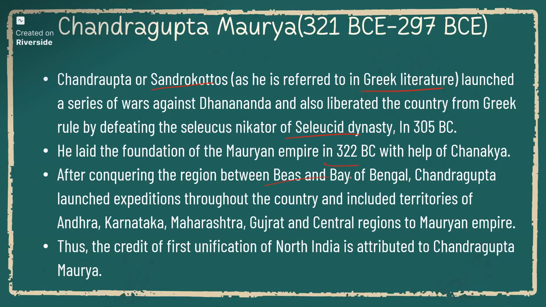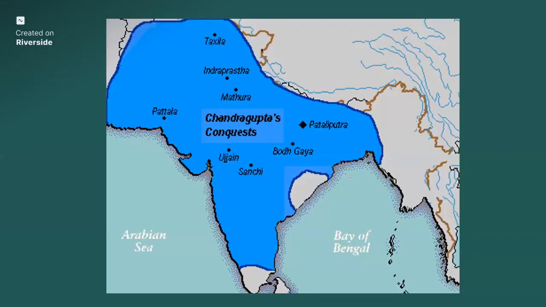So, as we see, this unification belongs only to North India; no one had yet reached the southernmost part of India. So, as you see, this is the region of Chandragupta Maurya. After capturing the Magadha region and Patliputra, he extended his territories from the northeast to the far southern part.